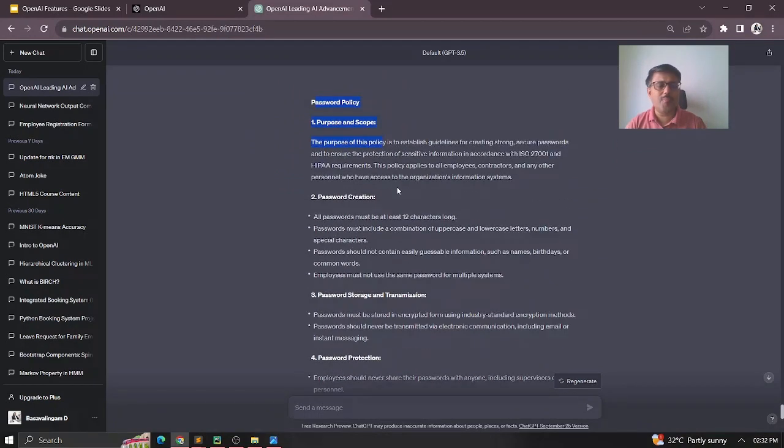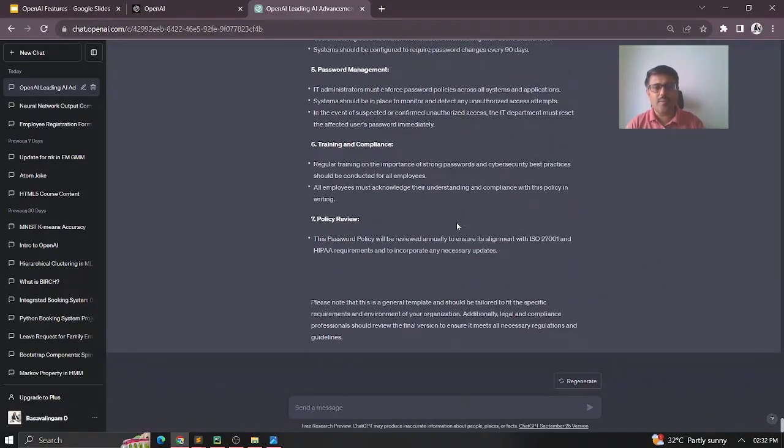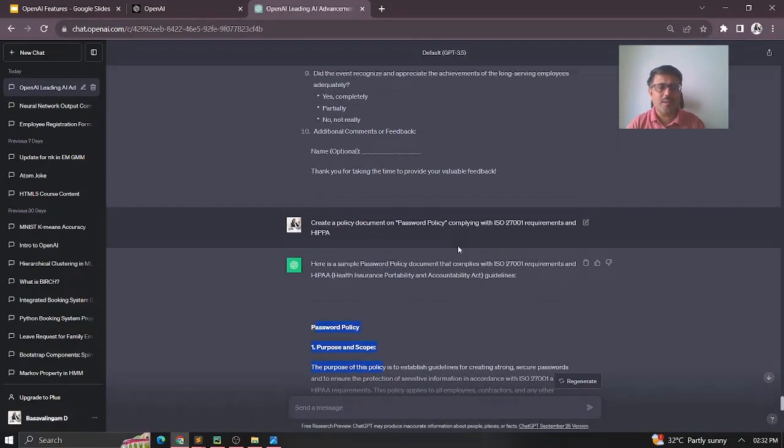And these things will be very much useful, especially for startup companies where they cannot afford to have a dedicated person to create all the documentation. So whatever is needed on the fly, they can create it, and then over the period when they get enough experience, the documents can mature. At least the basic documents can be in place so that they can easily go for an ISO 27001 certification or HIPAA compliance and all the things. It will be possible.